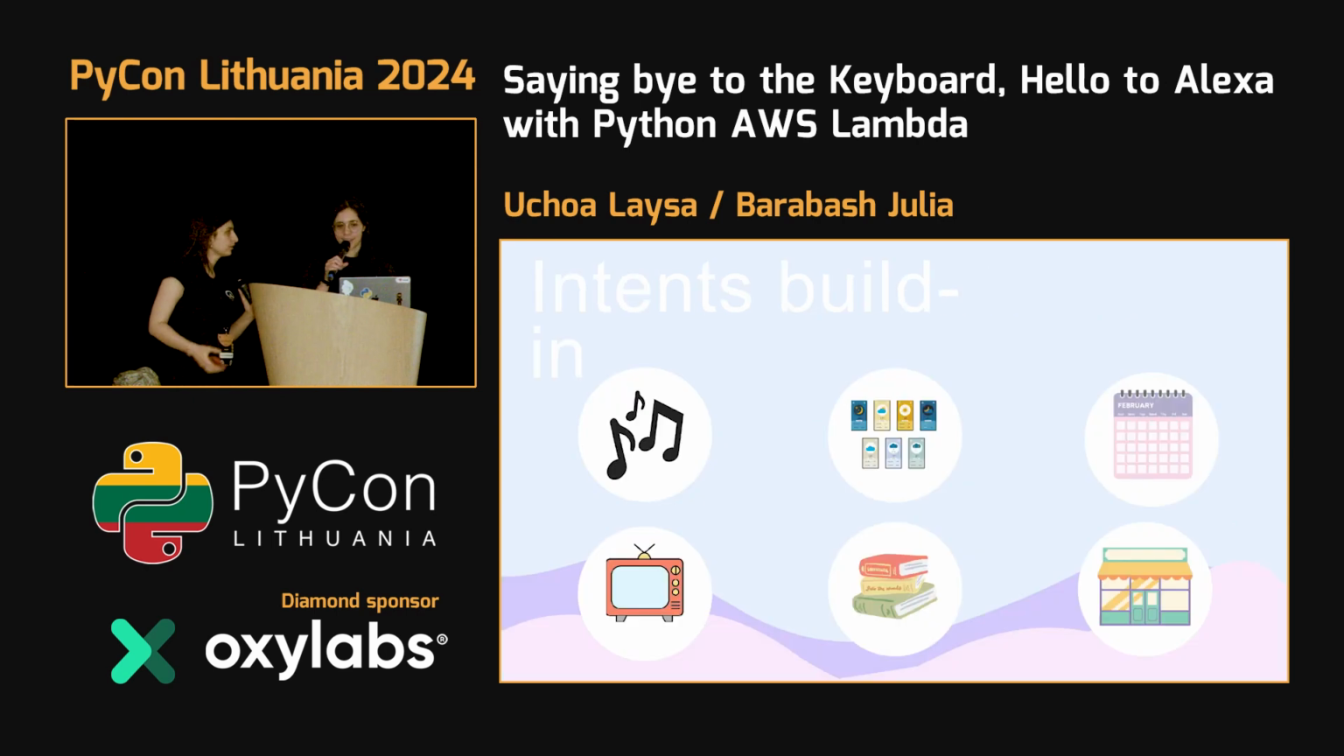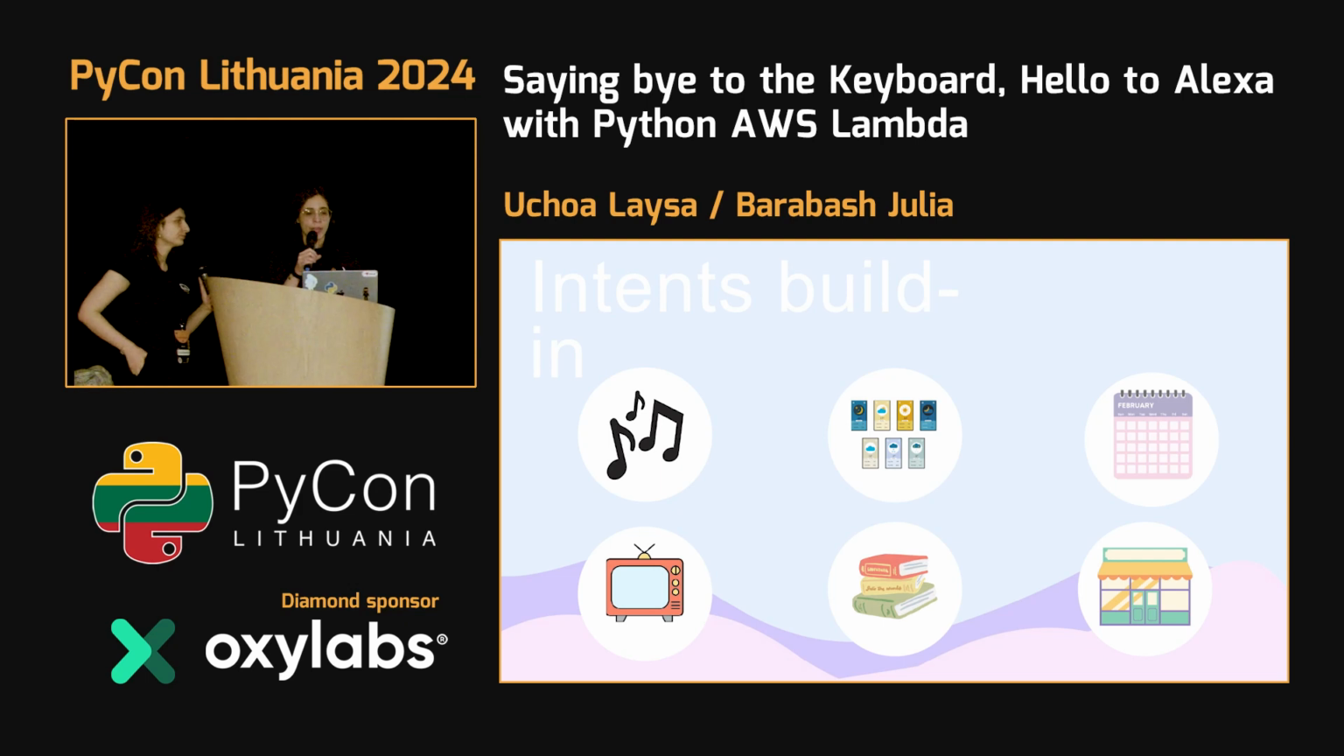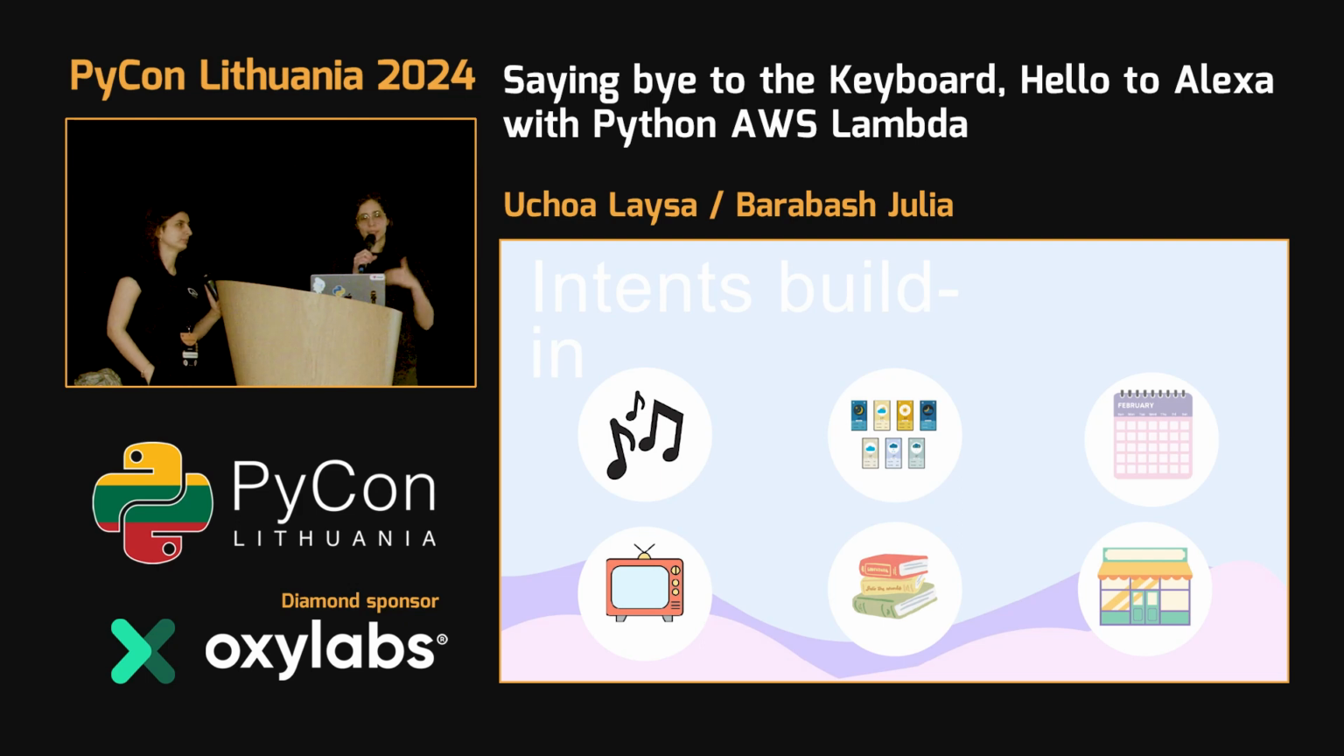One thing here is that there are built-in intents. As I say, you can have things that are already provided for you by Amazon, intents that you don't need to work on. But in case you want to do it yourself, you would do it like this. You would define a set of utterances, put them in an intent, and start to use it.